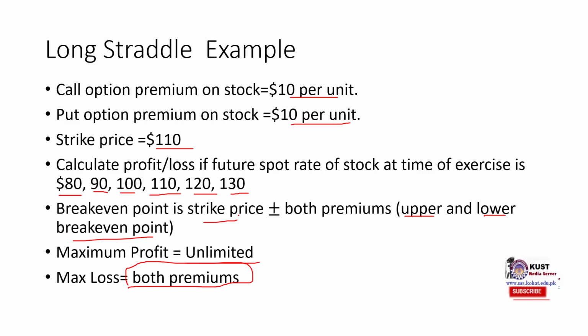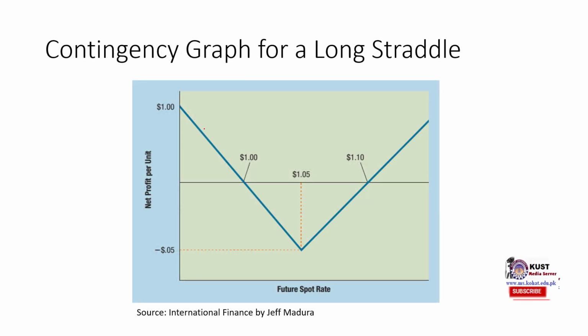Now this strategy would be clear from this graph. You see, this is our maximum loss. This is the loss of both the premiums. So in the previous case, we had a call premium of $10 and a put premium of $10, so our maximum loss from the previous example would be $20.